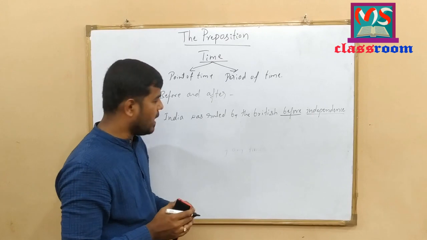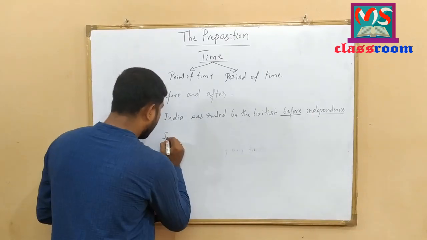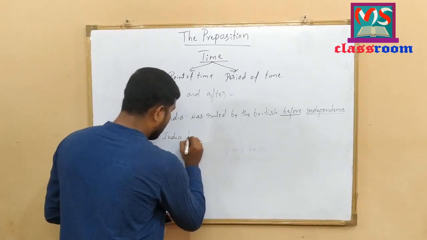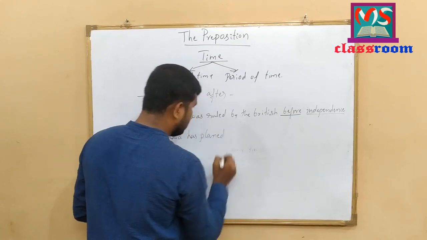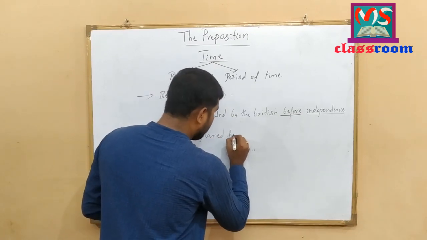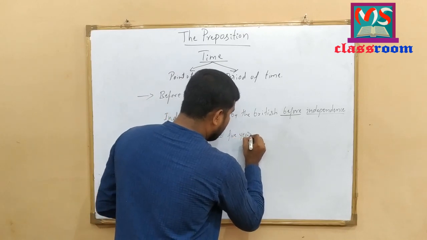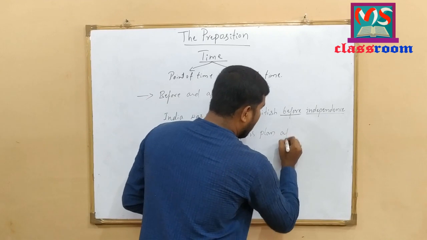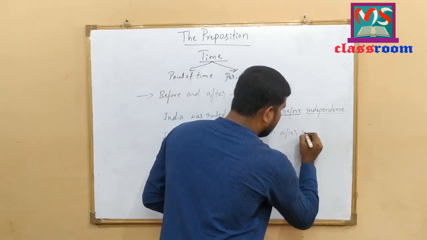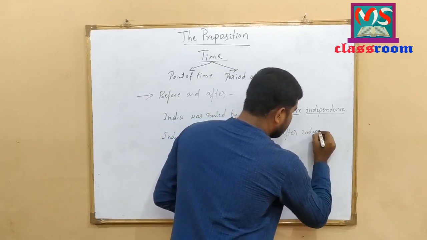Let me write one more example. India has planned 5 years plan after independence.